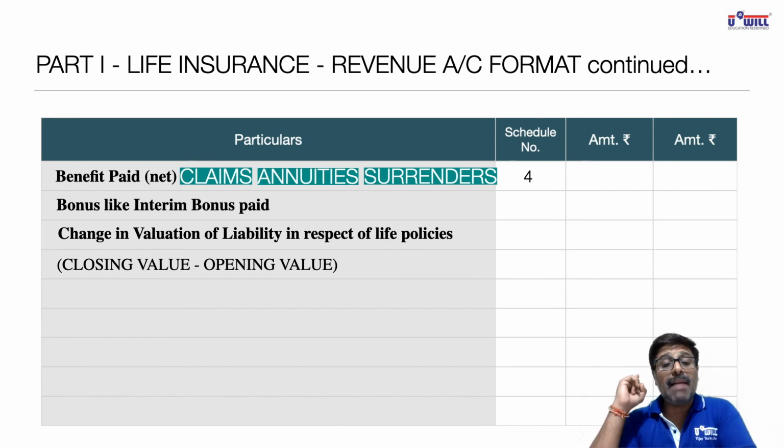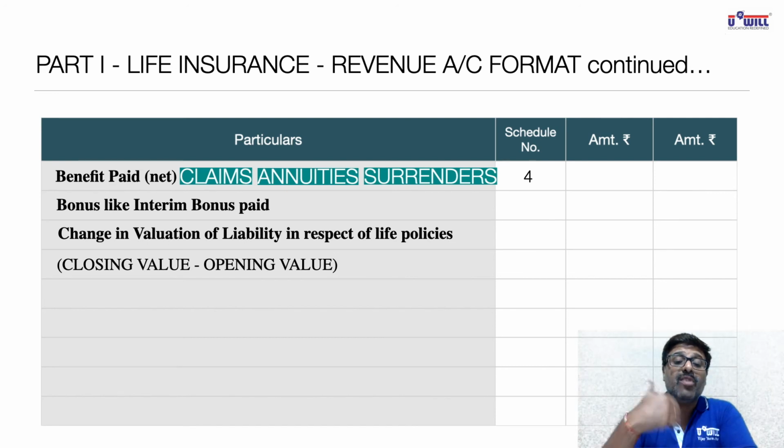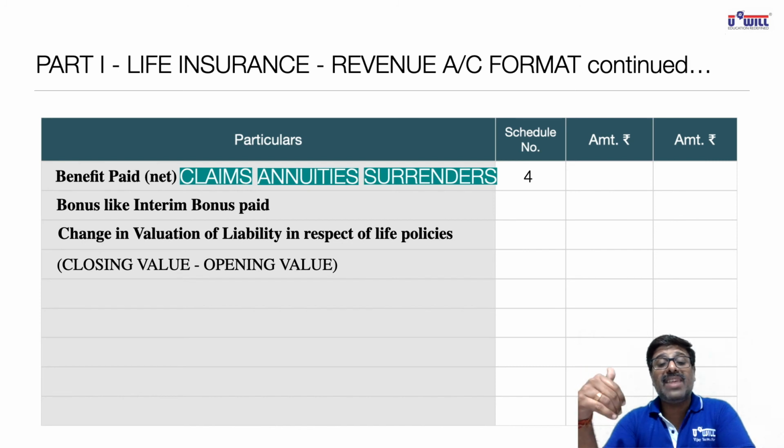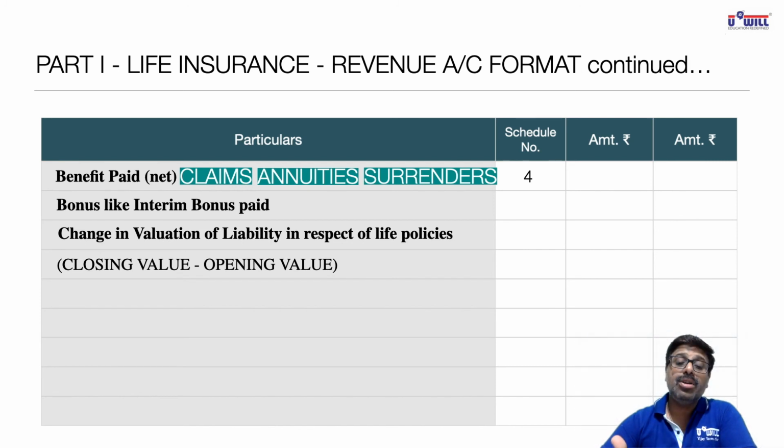So if opening liabilities was, let us say, 50 lakhs and closing liabilities are, let us say, 60 lakhs, means 10 lakhs of more expenses expected in the next year, we will keep a provision for that. So automatically closing 60 minus opening 50, 10 lakhs of positive expense will remain. And if opening was 50 lakhs, closing is 45 lakhs, means your liabilities have reduced. So because of that reduction in liability, your income in current year will increase. So automatically the amount will appear as negative over here.